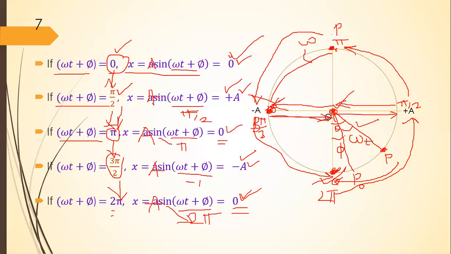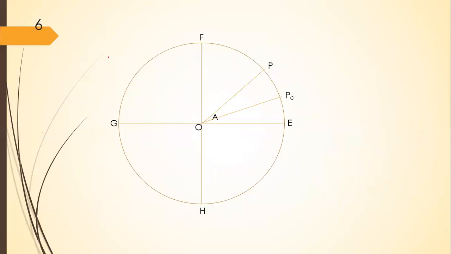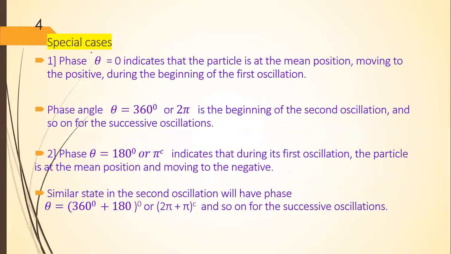So, in this way, this quantity omega t plus phi represents the phase in simple harmonic motion. From this, we will get the position of the particle performing simple harmonic motion. We will get the state of oscillation of the particle which performs the simple harmonic motion. Let's see different special cases here.